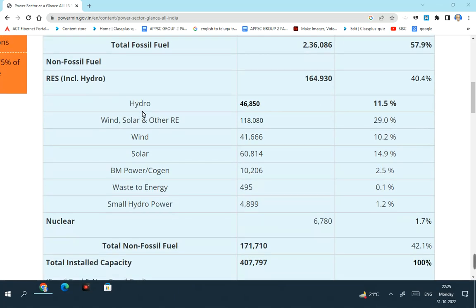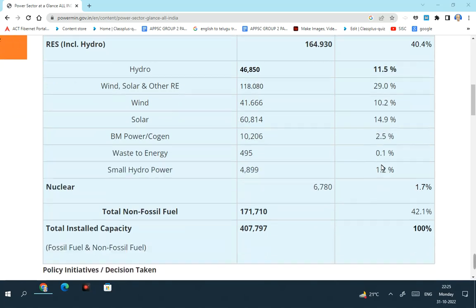The total power produced through non-fossil fuels is 1,71,710 megawatt, which accounts for 42.1% of the total installed power capacity in this country, as on September 30, 2022.